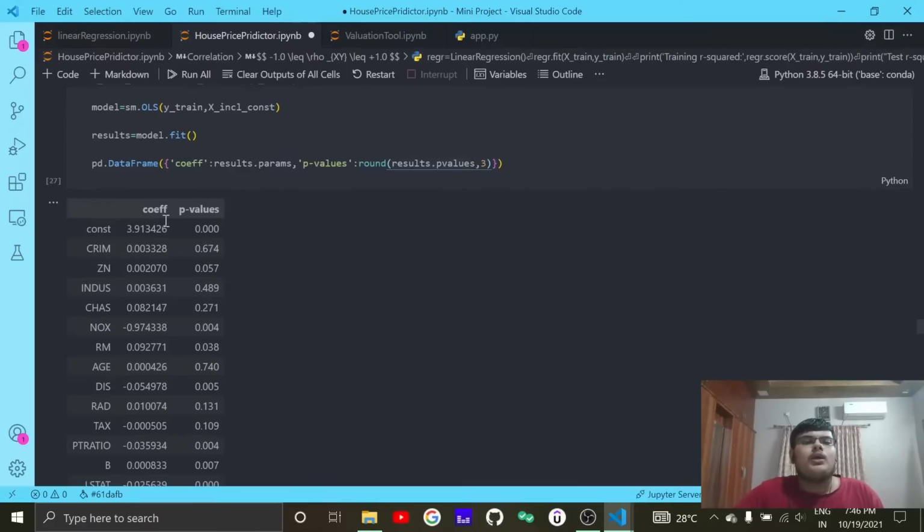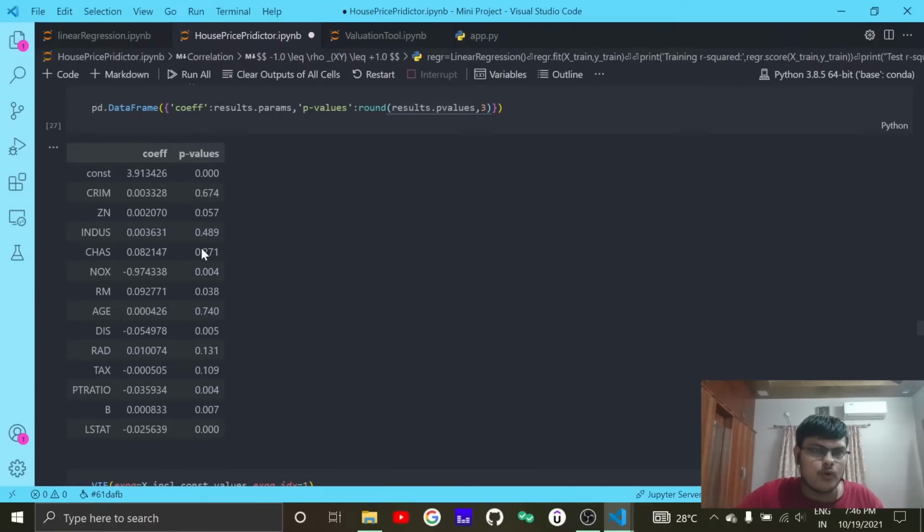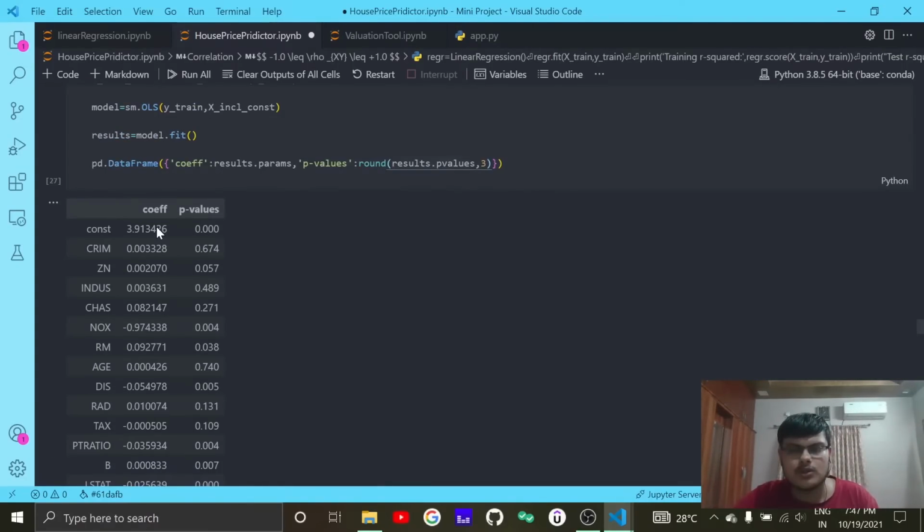Okay, then you can now take a look at the p values. I am using the statsmodels API for the same. You can have a look at the p values, but p values generally will not give you a good amount of measures. Crime should have a negative impact, but it is going above the threshold value of 0.05, very high. This happens with real life data sets. So as I said, you don't have to just look at single values, you have to look through multiple values, and then you have to take your intuition and your assumptions into consideration before ruling out any parameter from your data set.